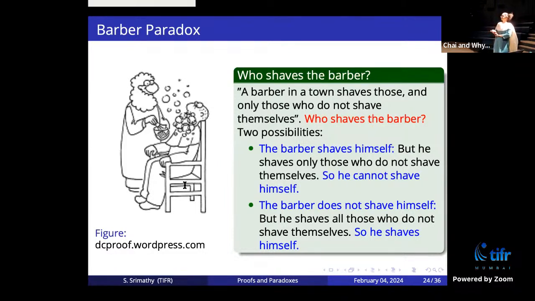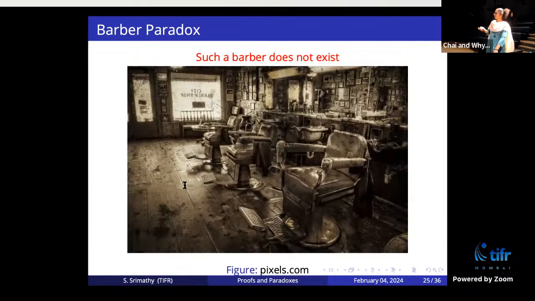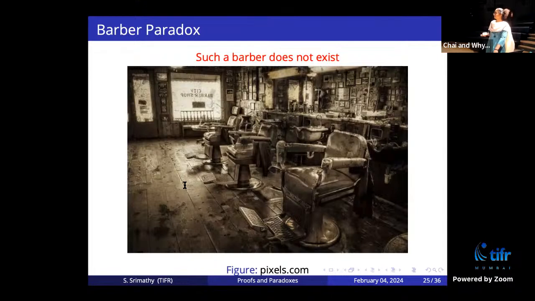Okay, so this is called the barber paradox. The statement which looks fine when you look at it the first time might not actually make any sense if you look at it carefully. So the statement doesn't make any sense. It's a paradox. Such a barber does not exist, so the barber shop is empty.